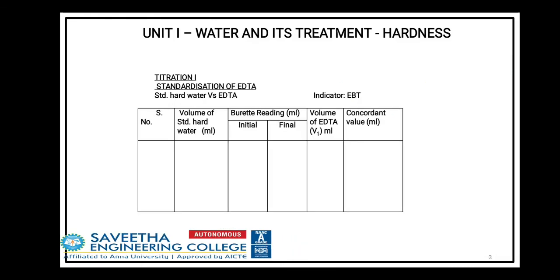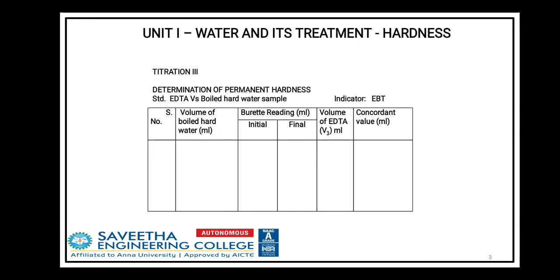All these values we substitute in the table and do the calculations, and finally we will get the amount of total hardness, temporary hardness and permanent hardness of the given water sample.